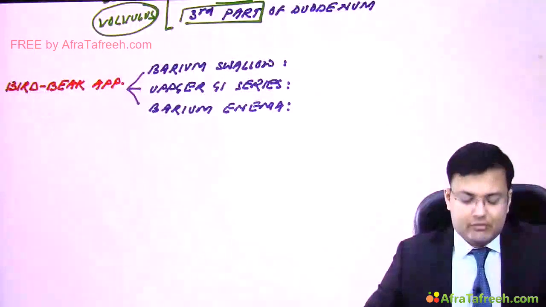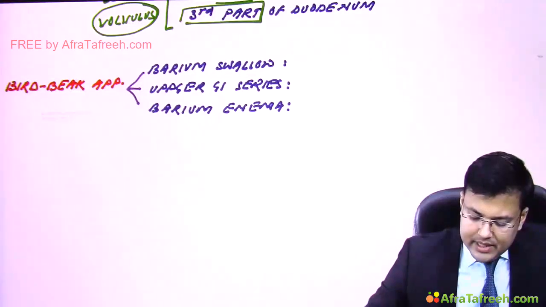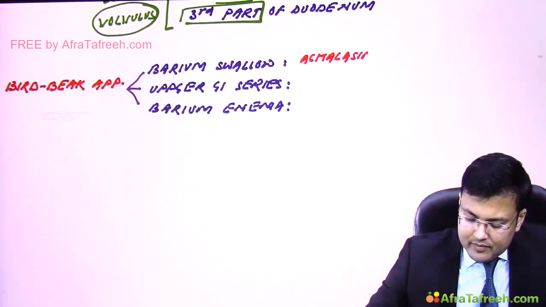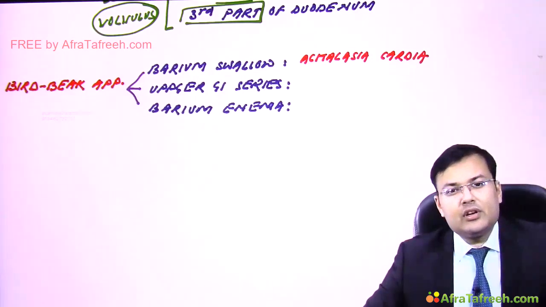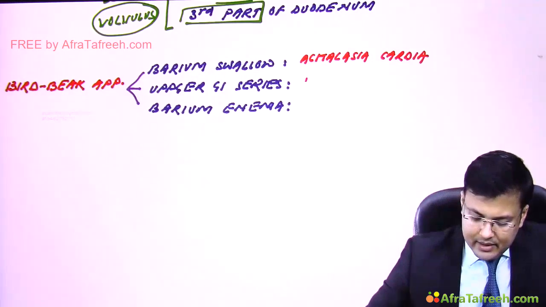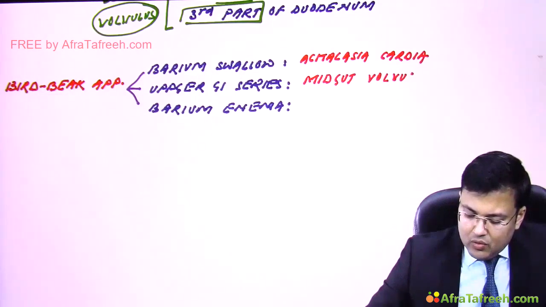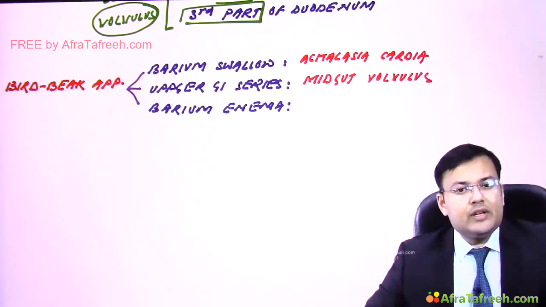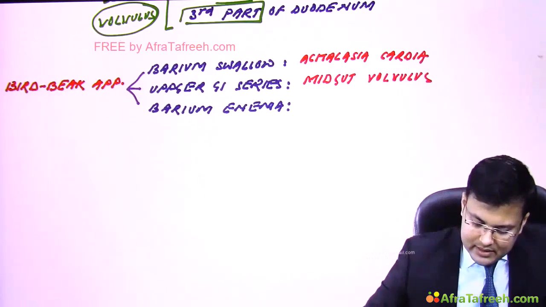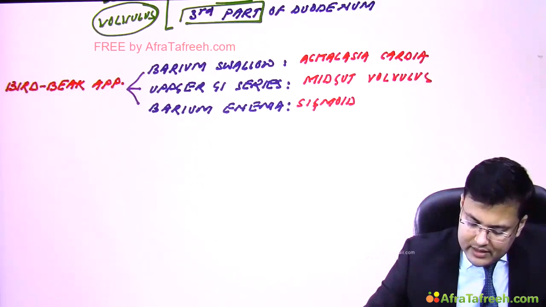So see three important questions. Bird beak appearance on barium swallow is seen in achalasia cardia. Okay. Bird beak appearance on upper GI series is seen in midgut volvulus. And bird beak appearance on barium enema is seen in sigmoid volvulus.